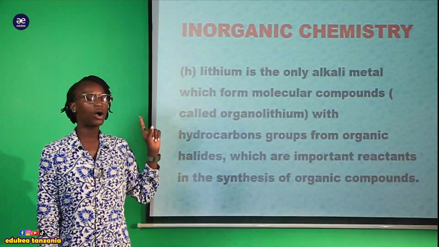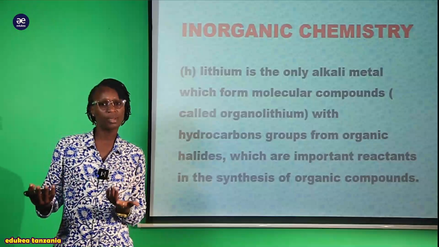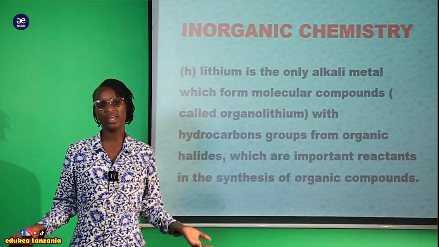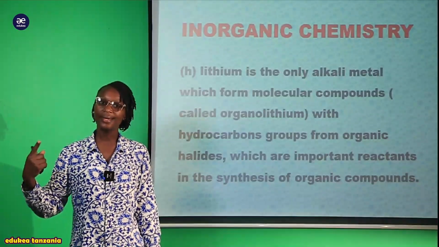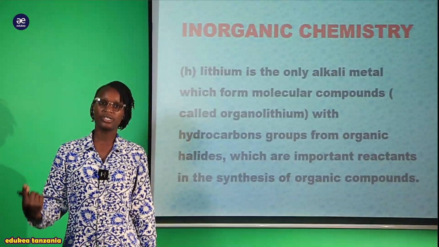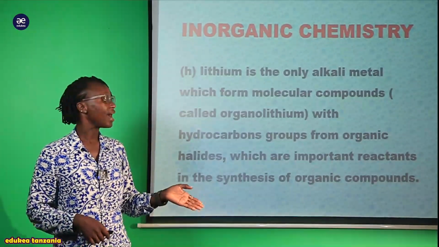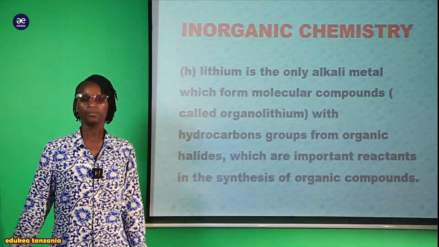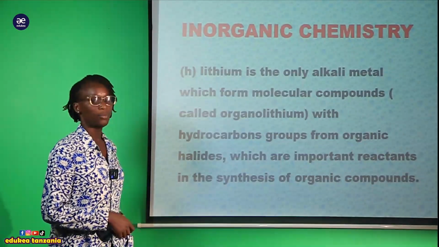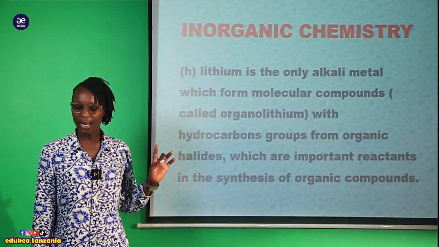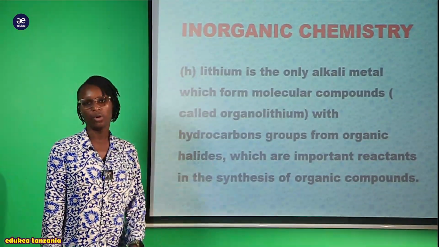Kwamba hii organolithium compound is formed with the hydrocarbon group. So tukishazungumzia hydrocarbons groups, we are talking about the organic compound. Once we are talking about the hydrocarbons, maana kwamba tunaenda kwenye nini? Organic compound. Compound ambazo zime contain carbon and hydrogen. Hydrocarbons group. Anasema kwamba for instance these are from organic halide. Therefore, we're going to form this organolithium compound. So it's only lithium that has the ability. Lithium is the only alkali metal which tends to form this molecular compound.